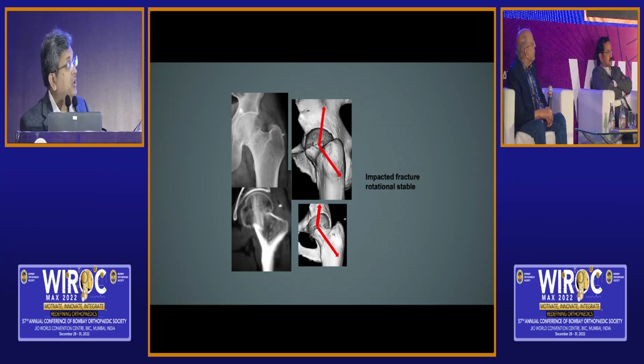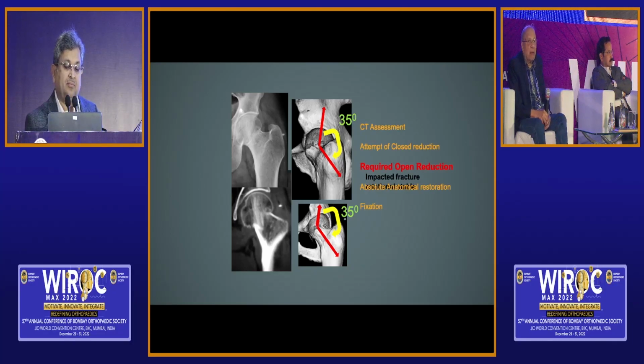And in this particular situation, which was the X-ray which I showed you Samarth earlier, required an open reduction. And I had to do it open, correct this amount of posterior tilt because it was 35 degrees. So why this big fuss about posterior tilt today is because this has to be disimpacted. This has to be corrected fully, otherwise they collapse and they land up with AVN.